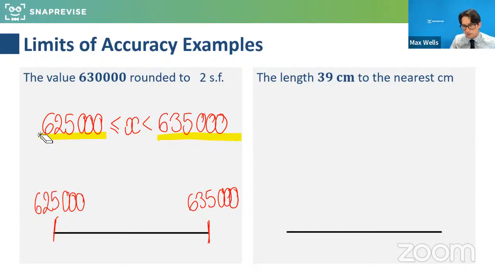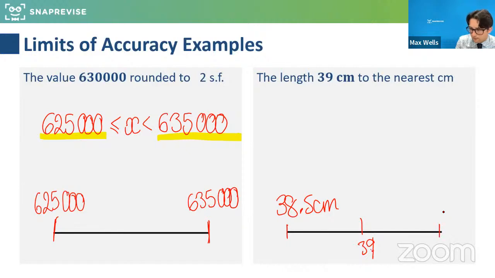Now, some of you have answered the next one and given me the limits, the boundary values, and absolutely right as well. I'm going to write this in the same way. So 38.5, 39 is in between, and then 39, which is effectively 39.5 as the boundary.